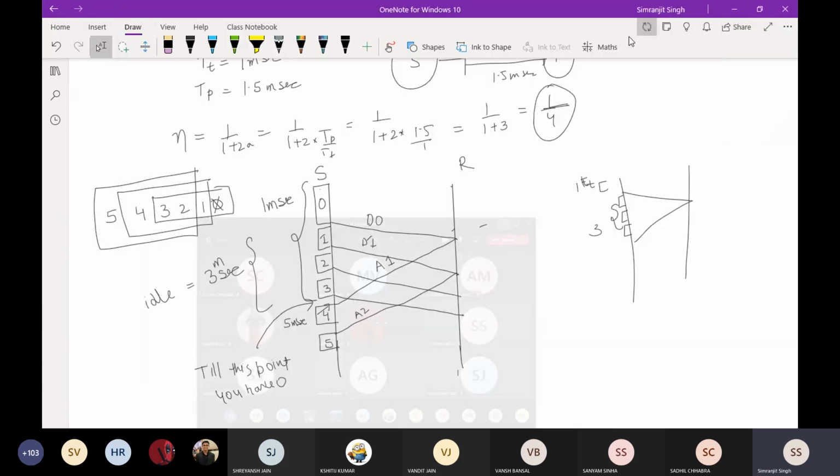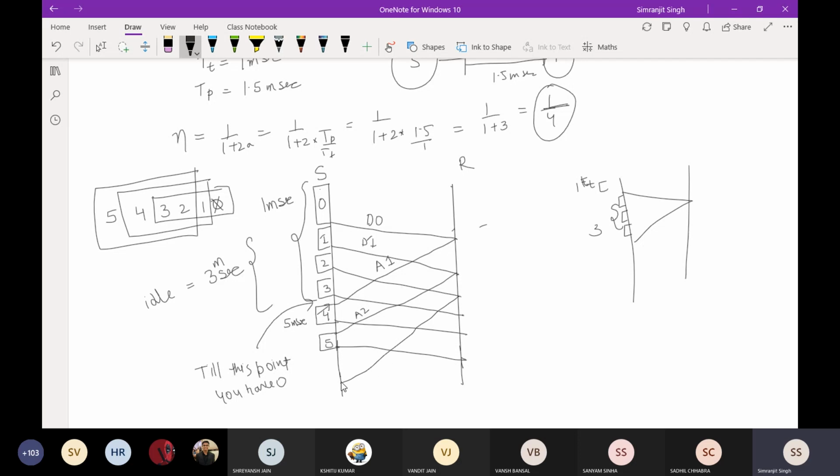Now if you take a look at the sixth one, you can send the 4th packet and then the 5th packet. You send the 5th packet when you get the acknowledgement of the 2nd one, and the 4th packet when you get the acknowledgement of the 0th one. For the 2nd one, you will send the 6th packet. The timing will be so perfect that when you receive it, you will again start sending the acknowledgement of the 6th packet.